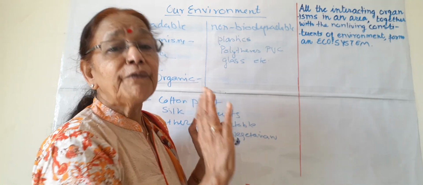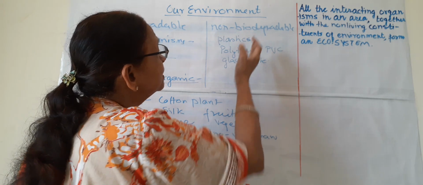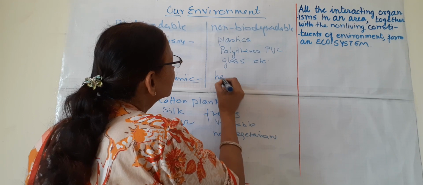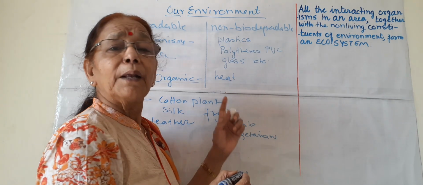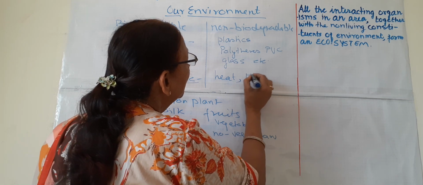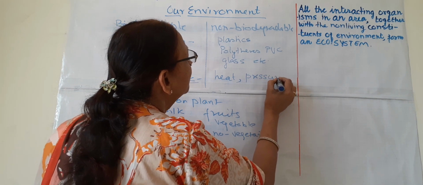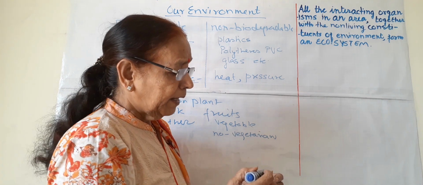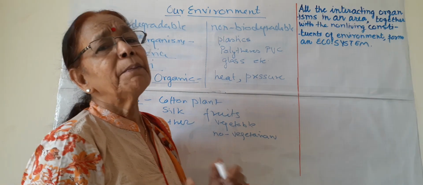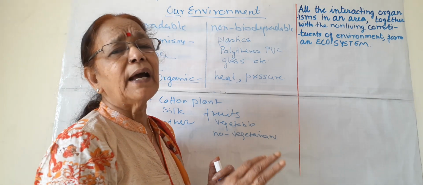They do not finish. So what happens to these non-biodegradable substances? They are to some extent worked upon by environmental heat or environmental pressure, and in a very long time they become mixed with the soil.